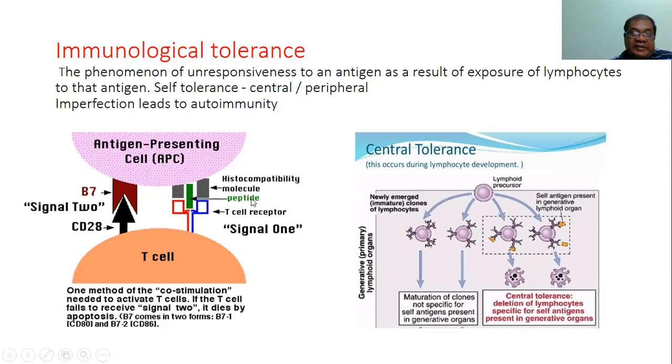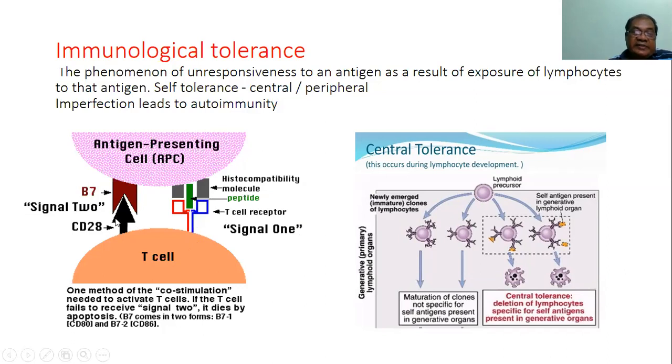It may be MHC class 1 or class 2 depending upon the T cell to which it binds. So this T cell receptor then recognizes the antigen bound to this histocompatibility complex, and that produces a signal inside the cell that is called signal 1.